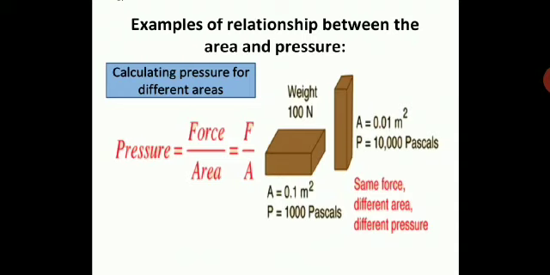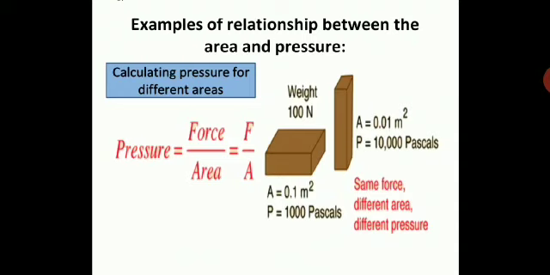You will find the pressure for the first one, where the area is 0.1 meter square, is 1000 pascals. When the area becomes very small, that means 10 times smaller than the first one, the pressure becomes 10 times more. So in the second object, where you have 0.01 meter square, the pressure becomes 10,000 pascals.